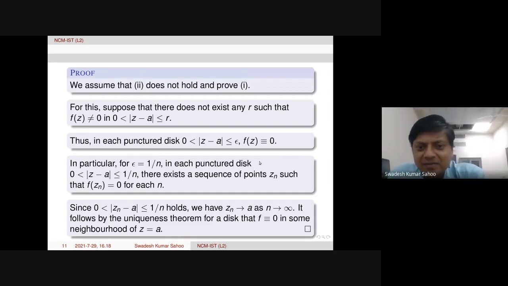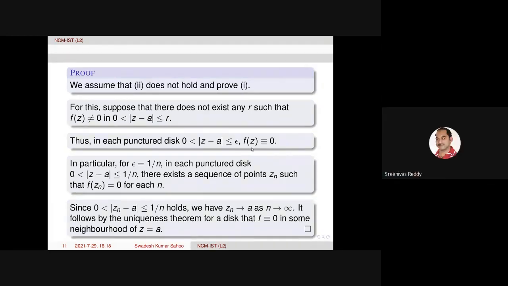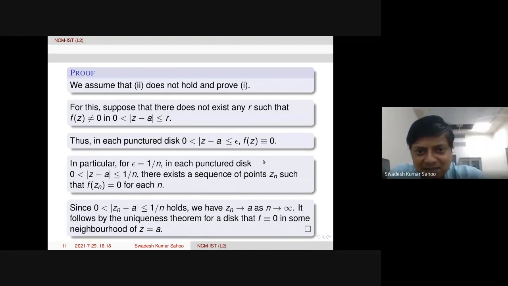See, one statement and its opposite is the second statement. It talks about the whole disk. Because if we say there exists a point z such that f of z is 0, after that we apply the uniqueness theorem. Suppose there exists a point Z0 so that f of Z0 is 0. Okay, in the third line. Then what happens? How to choose the sequence Zn? For each n you can find.